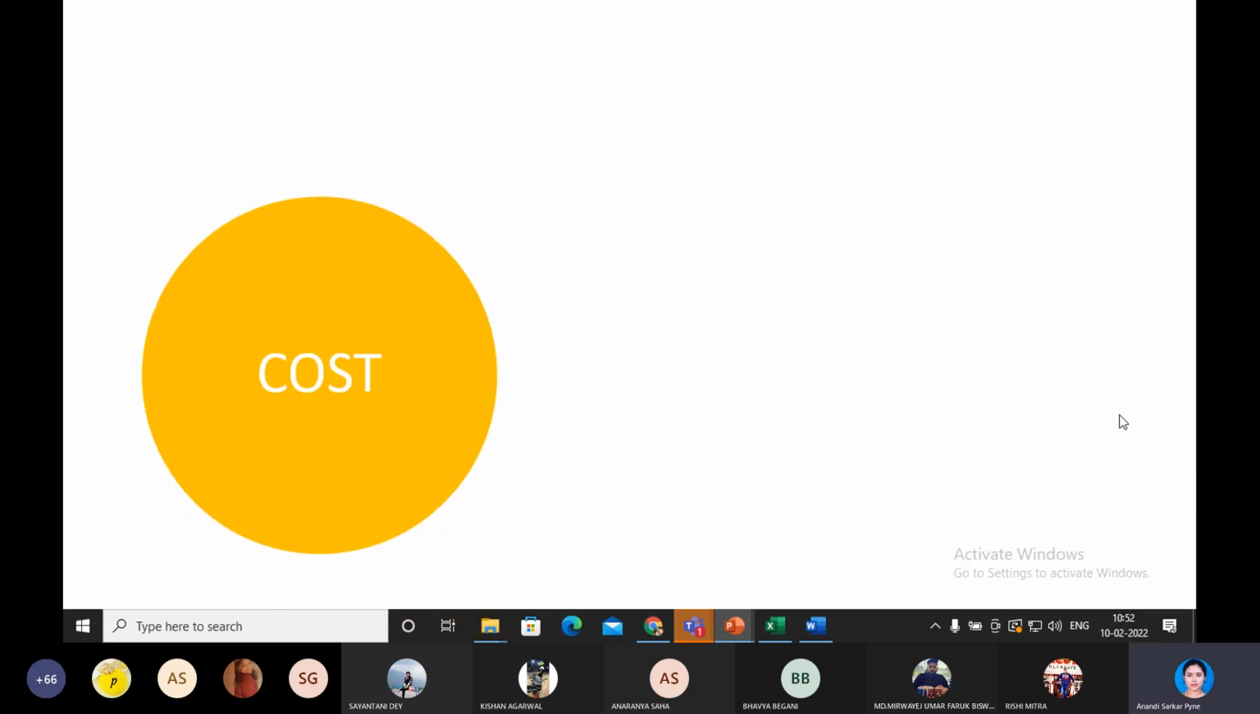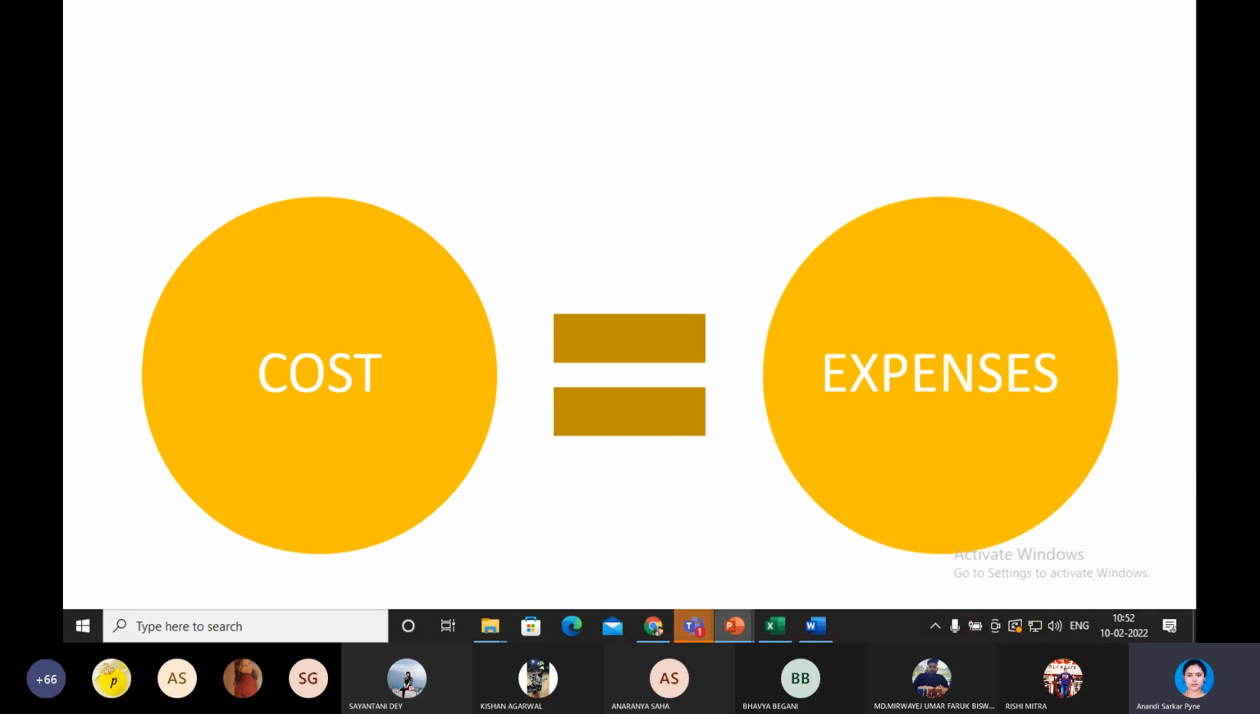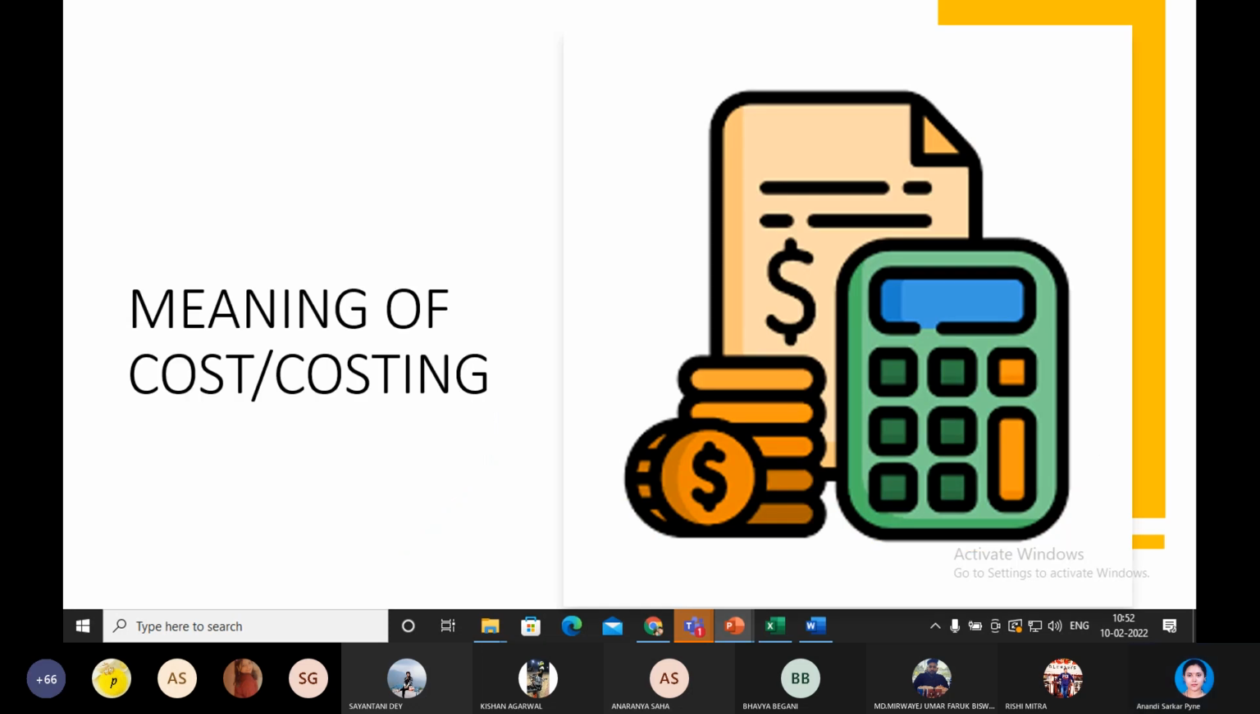So yes, that was society at large. So therefore, we can say that cost is nothing but expenses, right? We need to take care. We need to control in order to feed the stakeholders of the company so that the company expands for a longer period of time. So that is why we need to know costing.